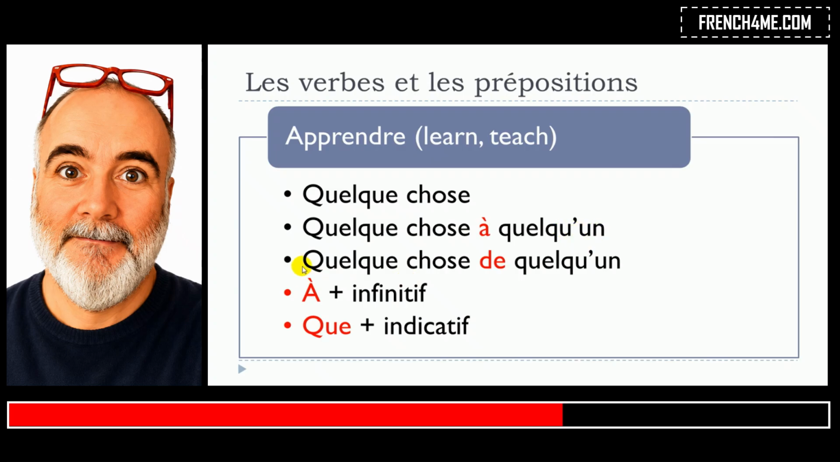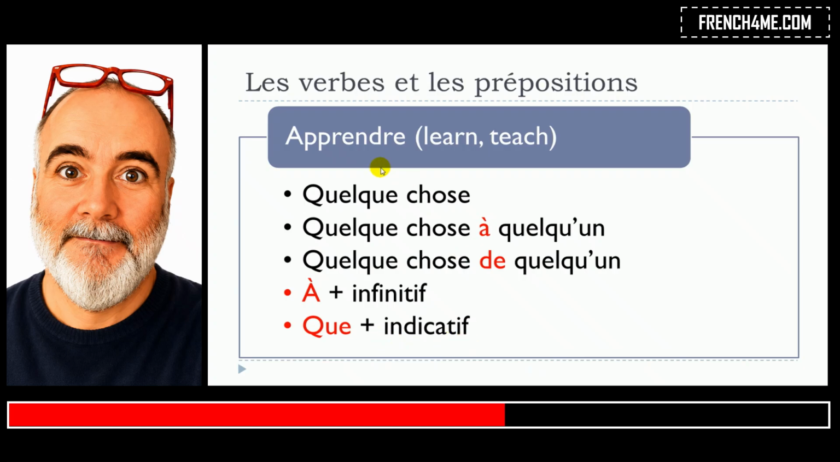Okay, structure suivante, apprendre quelque chose de quelqu'un. Okay, so in that case, this structure would be connected to the learn meaning. Apprendre quelque chose de quelqu'un. Okay, apprendre à plus infinitif. Okay, so the verb that you should put after should be at the infinitive form, so the basic form of the verb. Apprendre à plus infinitif. And then apprendre que plus indicatif. Be careful, it's not because we're using this que that it should be followed by the subjunctif. No. In that case, you should put indicatif.